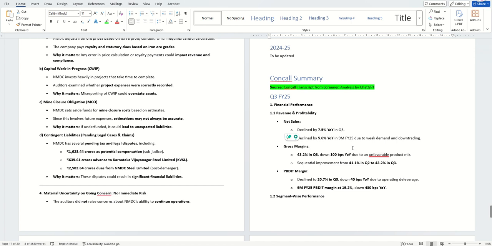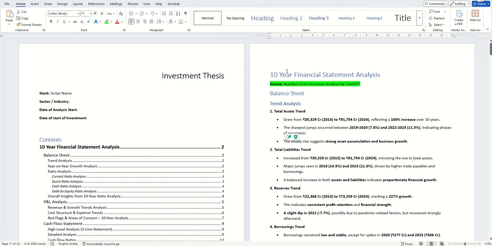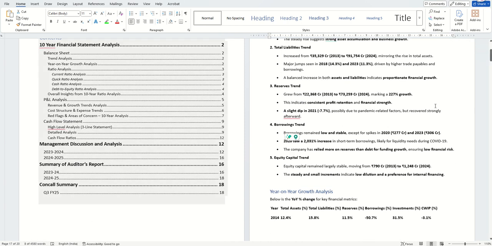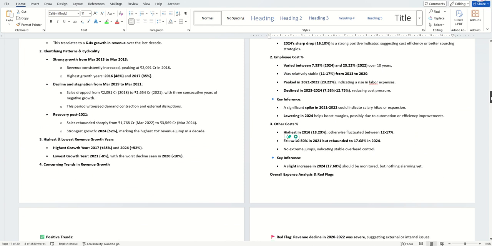Why? Because if you are starting to use prompting for your investment thesis, start capturing this information and put it in an investment thesis in a Word file to structure it properly. So by the time you finish the analysis of the company, you have an entire pakka investment thesis, which may run to around 80 to 90 pages. For now, it is around 20 pages. Once you finish it, it could be around 80 to 90 pages or even 100 pages.